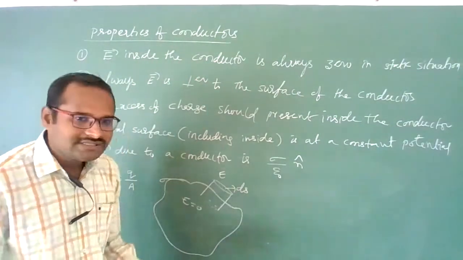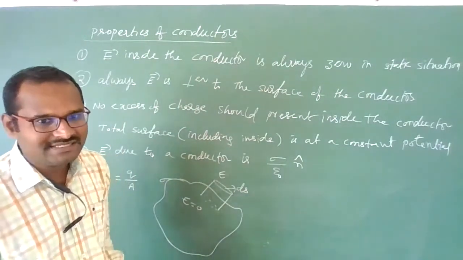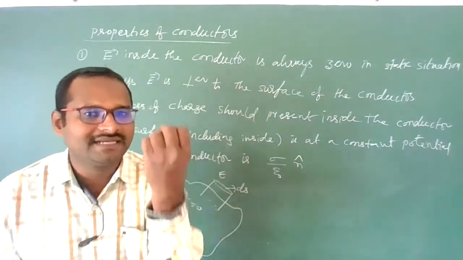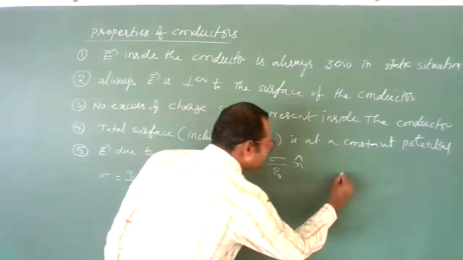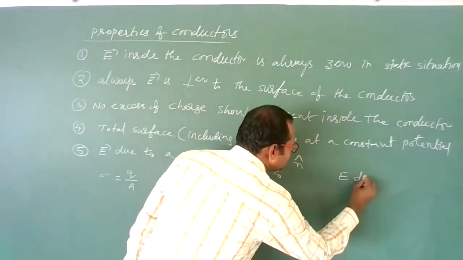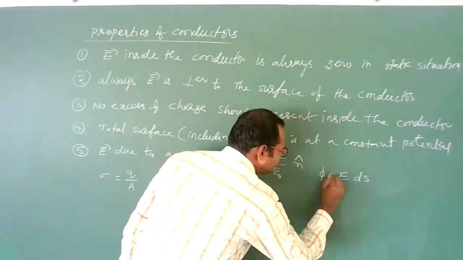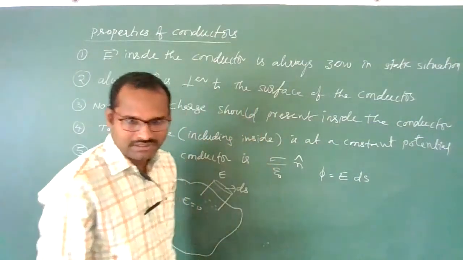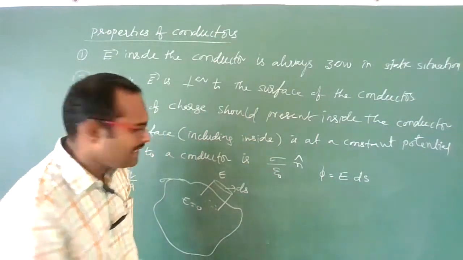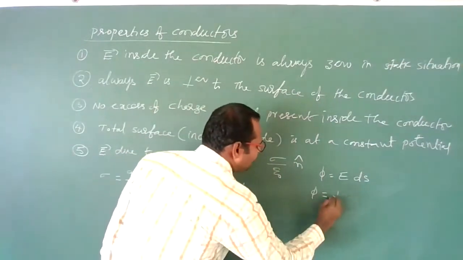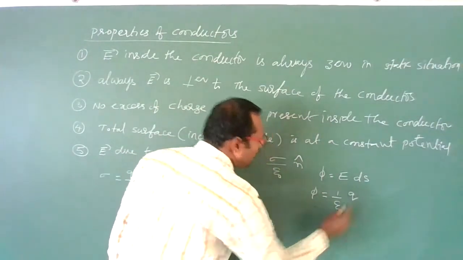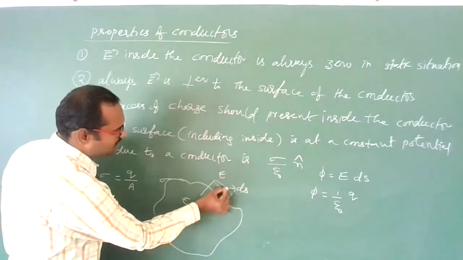Now due to this, some flux is present. How much flux is there? You know, flux is nothing but electric field times area. The flux present is E into ds. And according to Gauss law, flux is 1 by epsilon naught times the charge enclosed within this Gaussian surface.